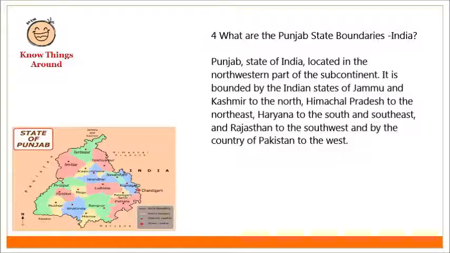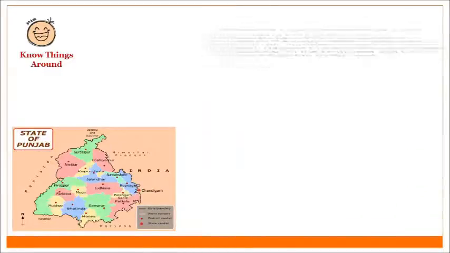What are the Punjab state boundaries in India? Punjab, state of India, located in the northwestern part of the subcontinent. It is bounded by the Indian states of Jammu and Kashmir to the north, Himachal Pradesh to the northeast, Haryana to the south and southeast, and Rajasthan to the southwest, and by the country of Pakistan to the west.